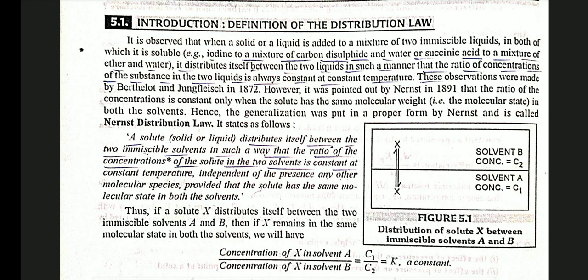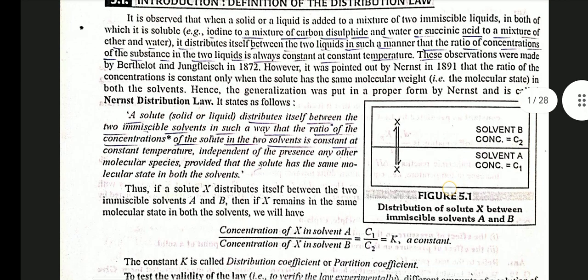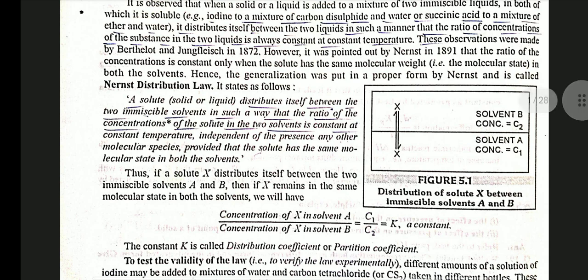However, it was pointed out by Nernst in 1891 that the ratio of the concentration is constant only when the solute has the same molecular weight, that is, the same molecular state, in both the solvents. Hence, the generalization was put in a proper form by Nernst and is called the Nernst distribution law.